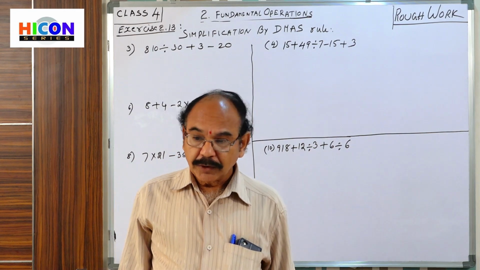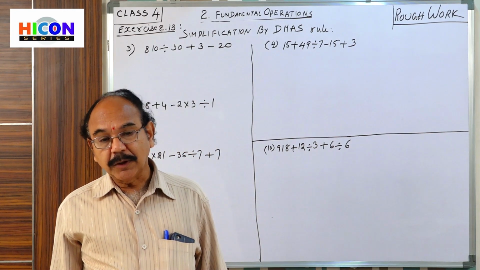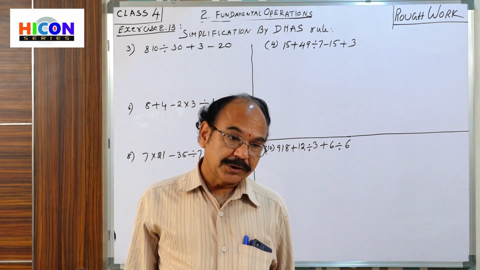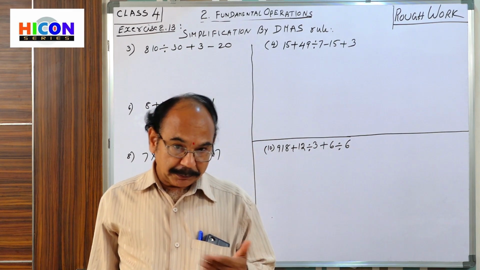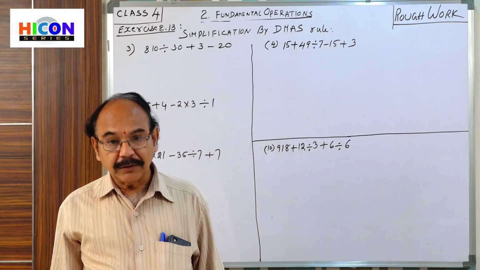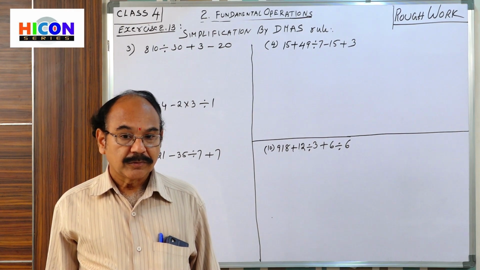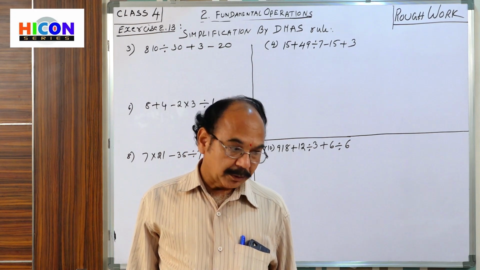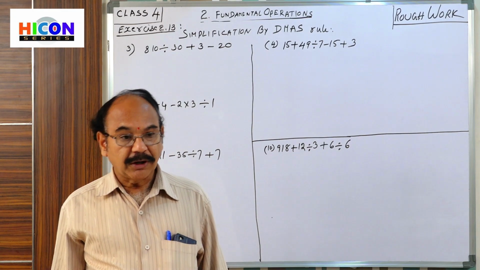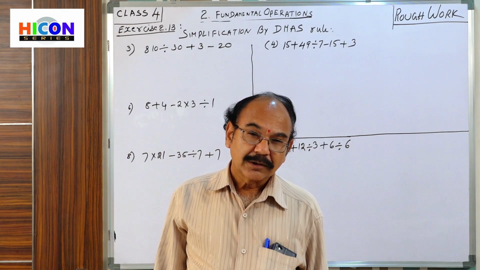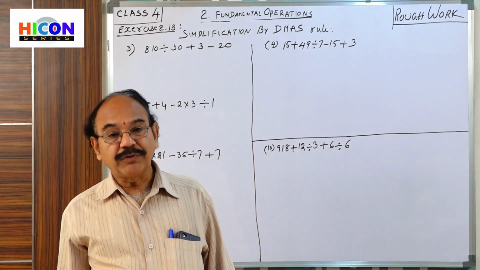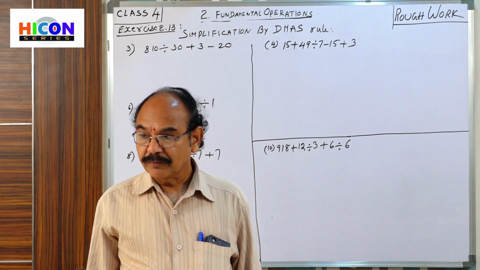Sometimes the problem is given with all the operations at a time, that means plus, minus, multiplication, division, all these operations mixed in the question. Then in a particular order we have to solve that problem. If we solve in any different order, we can't get the correct answers, and we can't get round figures.